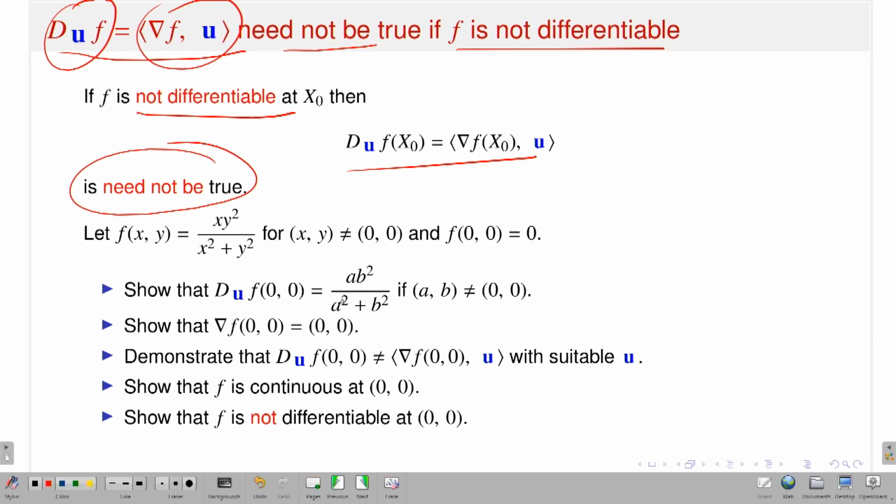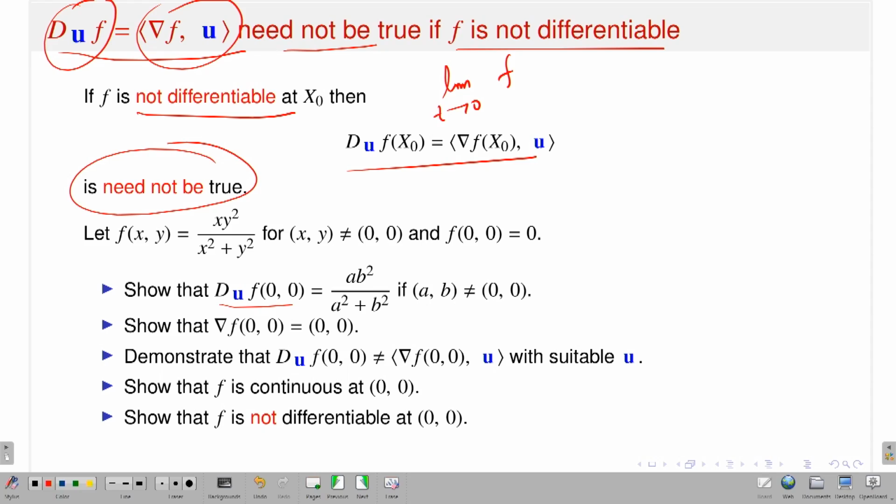So, first you check that the directional derivative of f in any direction u at the point (0,0) exists, and that is straightforward. Why? Because you just calculate the directional derivative. So, how to calculate? For example, what you have to do? Take the limit as t approaches 0.